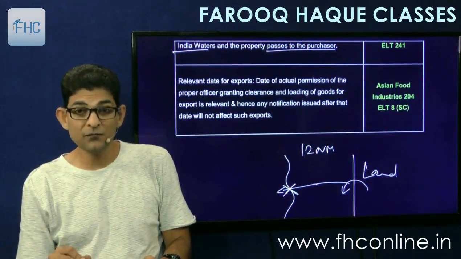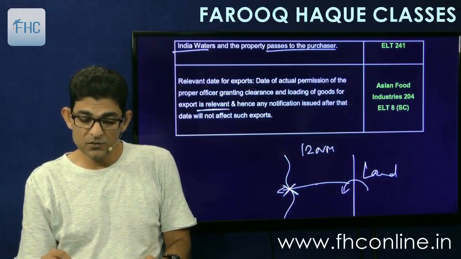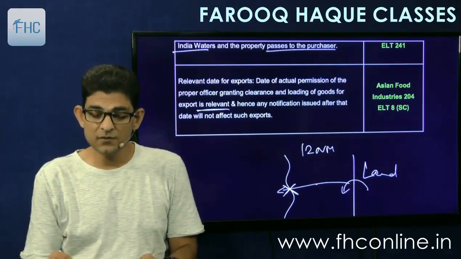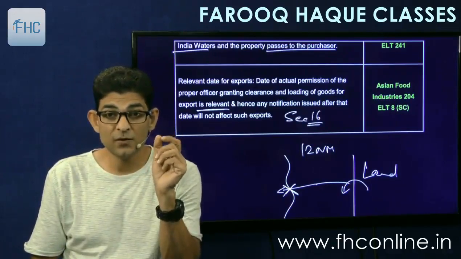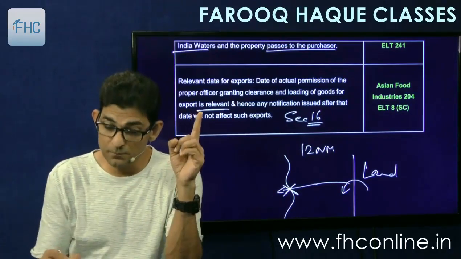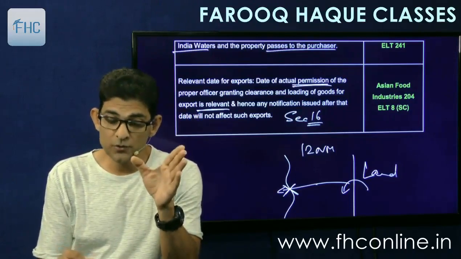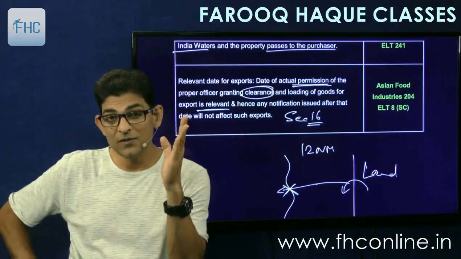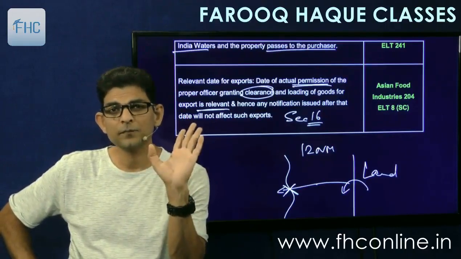Then see Asian Foods, relevant date for exports. Date of actual permission of the proper officer granting clearance and loading of goods for export is relevant, and hence any notification issued after that date will not affect such exports. Now this is based on Section 16 that we will see later on. What is the rate of duty? Section 16 says that the rate of duty for exports is to be taken when this permission is granted. Clearance permission means clearance order. When the clearance order is given, that is the date when you have to see the rate of duty. If there is no rate, then it cannot be applied later on.